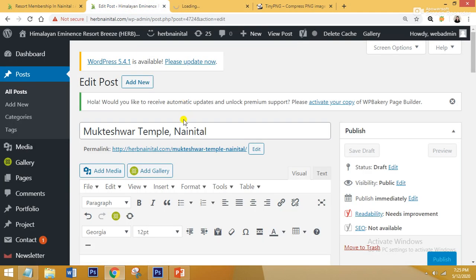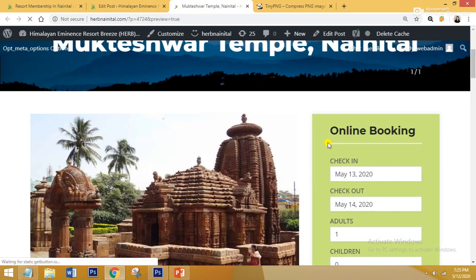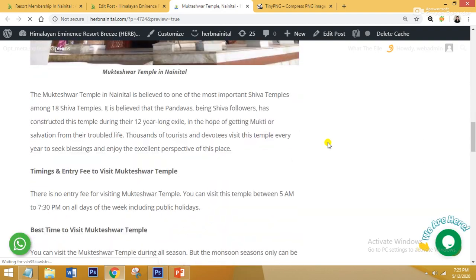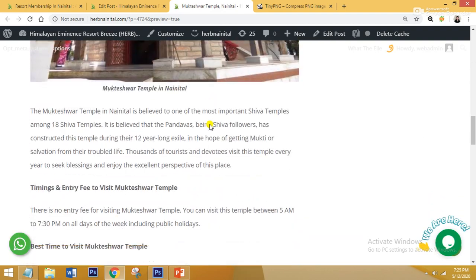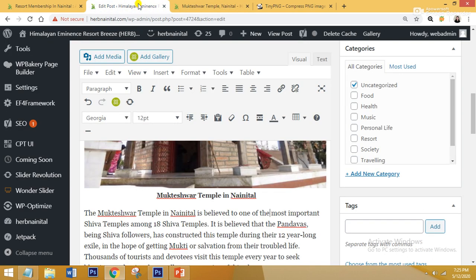It is taking time to load. So guys, here you can see that the caption is shown like here. And here you can find our image which I have inserted, and after that the caption which is shown below my image. So guys, I hope you have understood everything: what is the correct format of the image, size and dimension, how to write the alt text of your image, how to write the title of your image, and how to write the caption of your image.